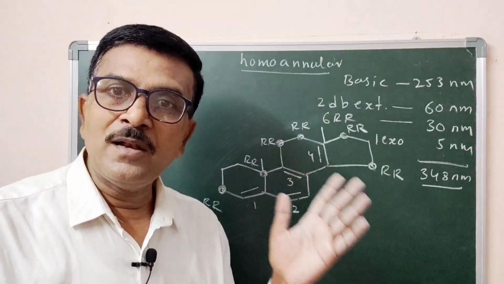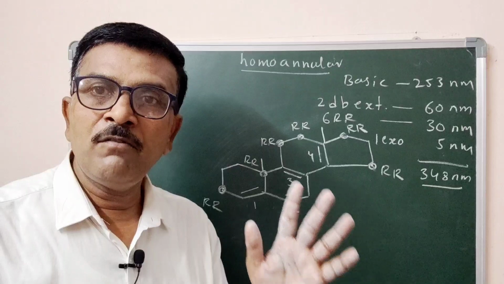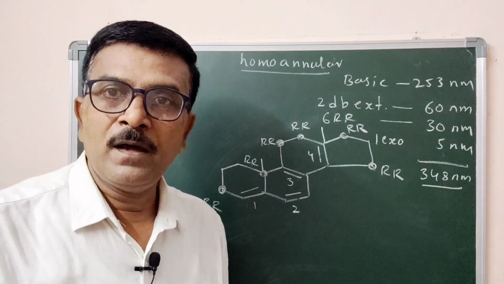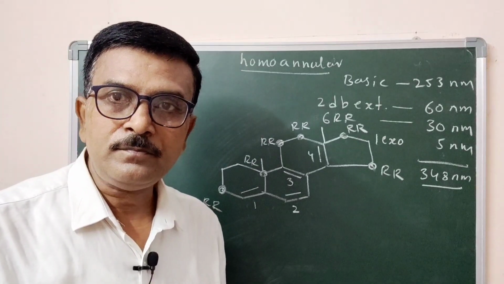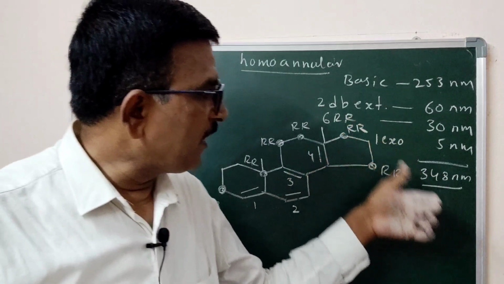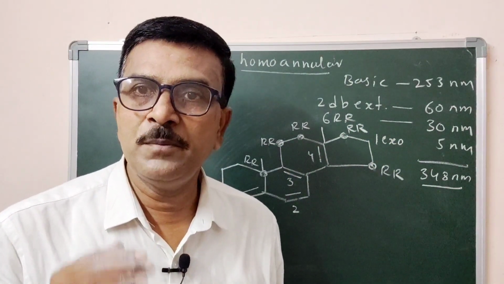The rules are also applicable for a molecule of 4 double bonds, but the values we obtain are not accurate. Here there are 4 double bonds, and we calculated 348 nanometer as the wavelength of absorption.